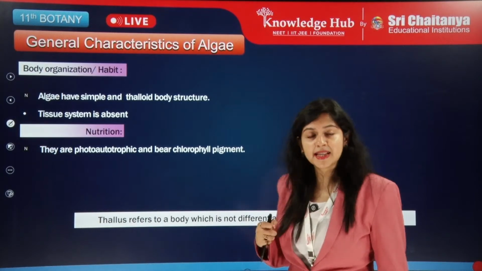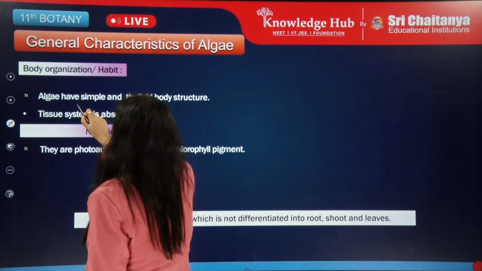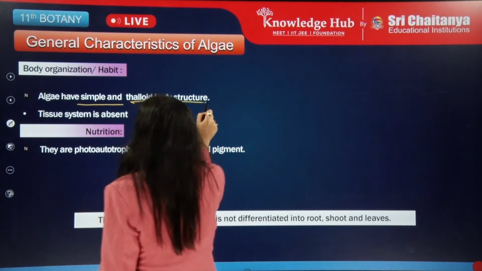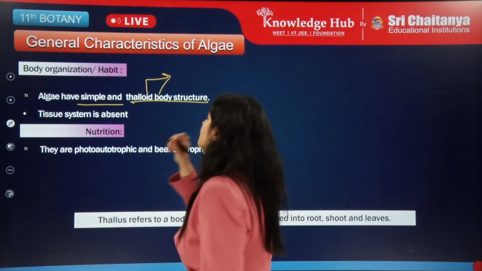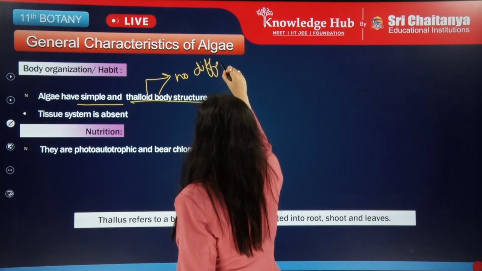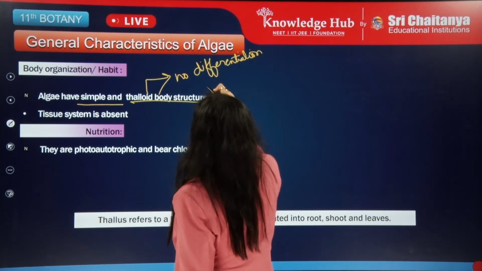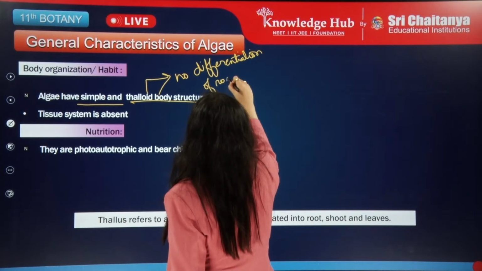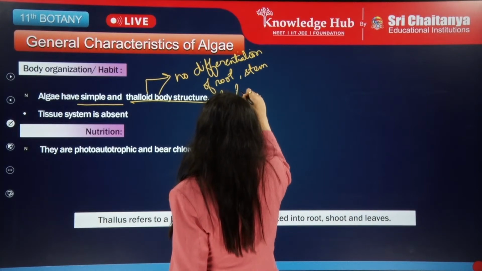Let's see the next thing, body organization. Algae have a simple thalloid body organization. Thalloid means that there is no differentiation of root, stem and leaves.